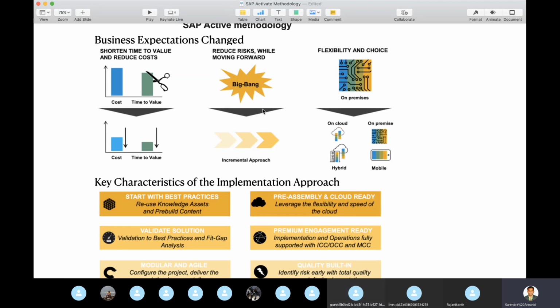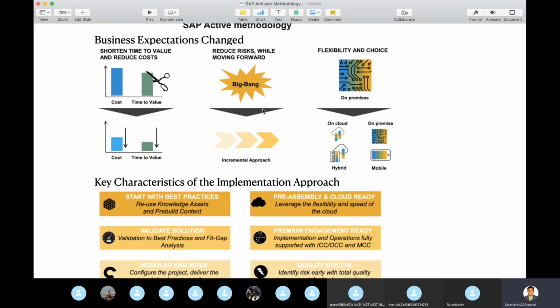Then module wise, we are going to analyze which modules are going to be implemented, what configuration may be required, what deliverables may be required, and which is the right fit and cloud ready. If you are in the cloud, how do we reassemble flexibly and with speed, leveraging the solution specific to the industry you are working in.